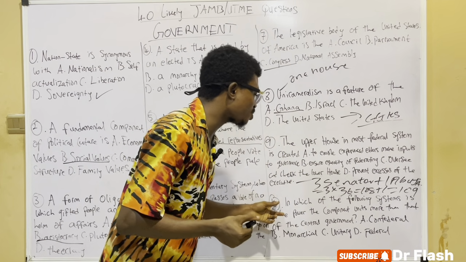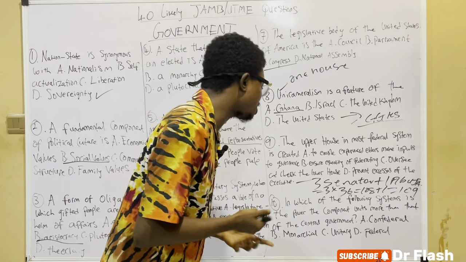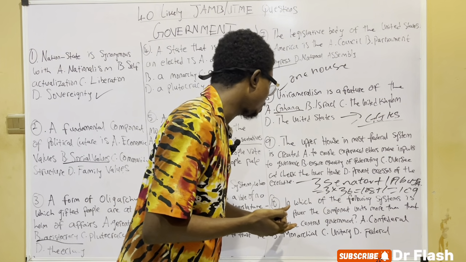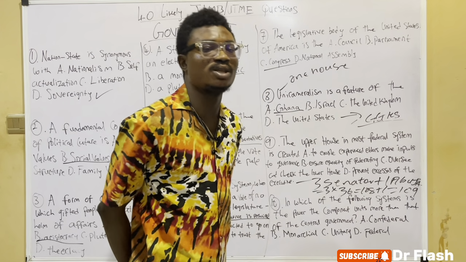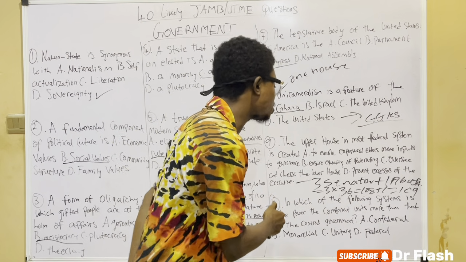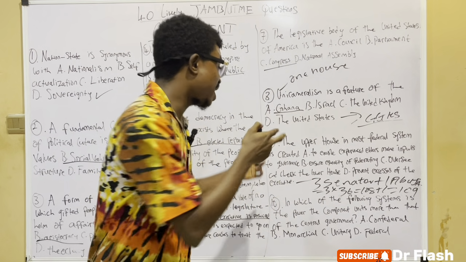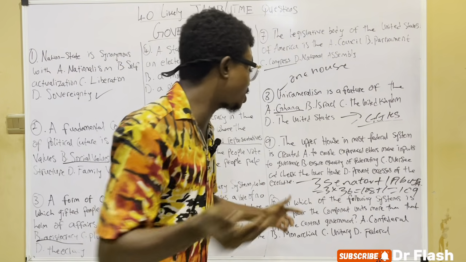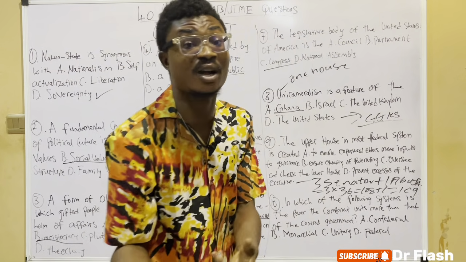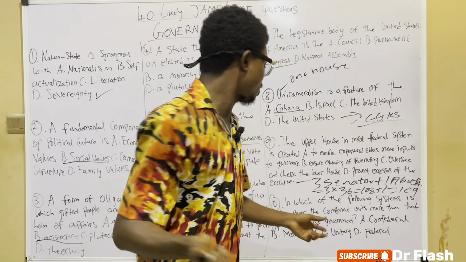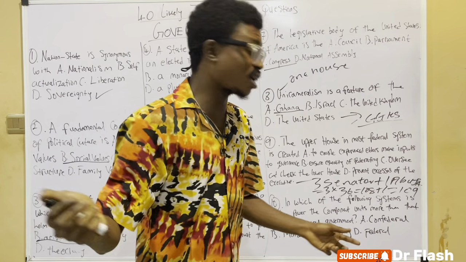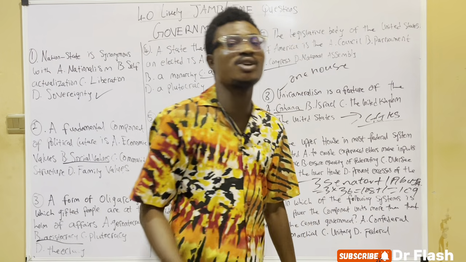So in question 10, we ask: in which of the following systems is the power of the component unit more than that of the central government? The options are: A, confederal system; B, monarchical system; C, unitary system; and D, federal system.